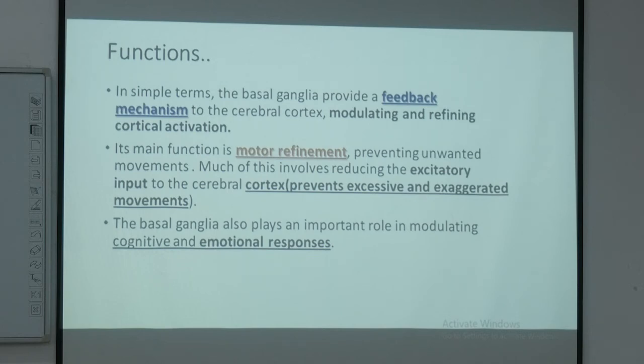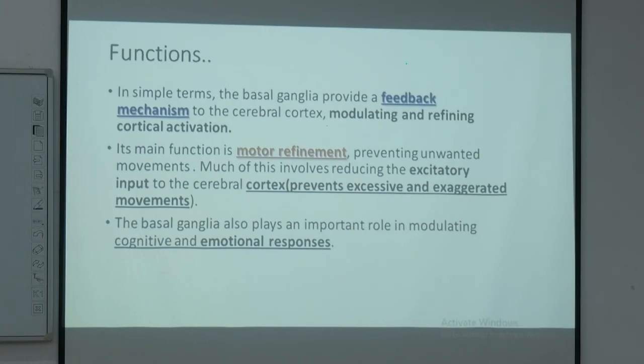Which impulse to take and which not to take is filtered by the nuclei present in the basal nuclei. So they are basically a refining center of the motor impulses coming from different areas. The basic function of the basal nuclei is a feedback mechanism. They are motor refining areas.